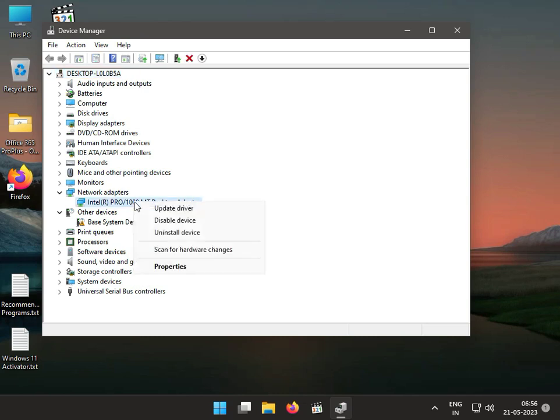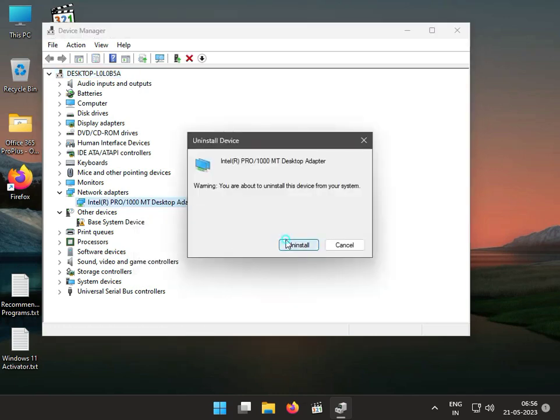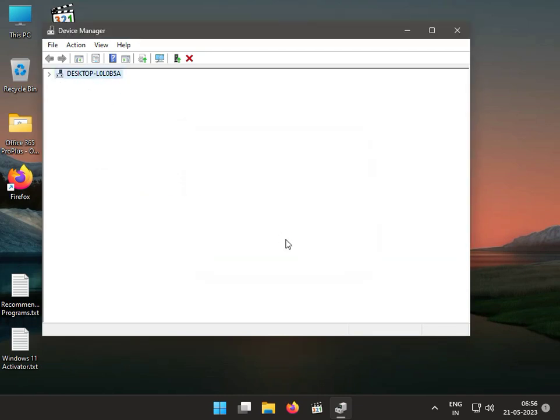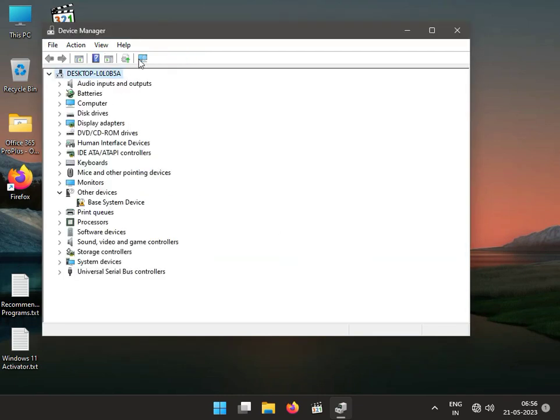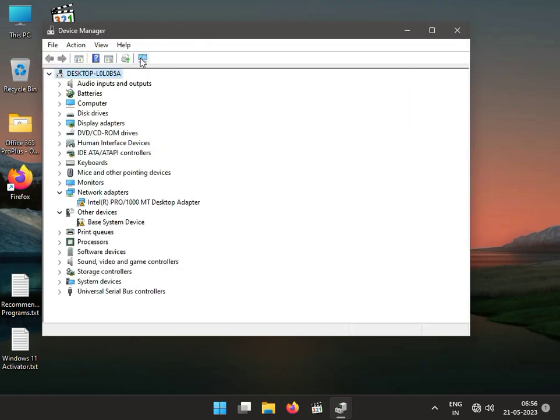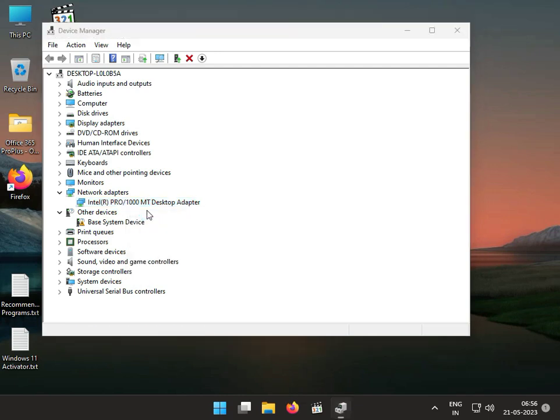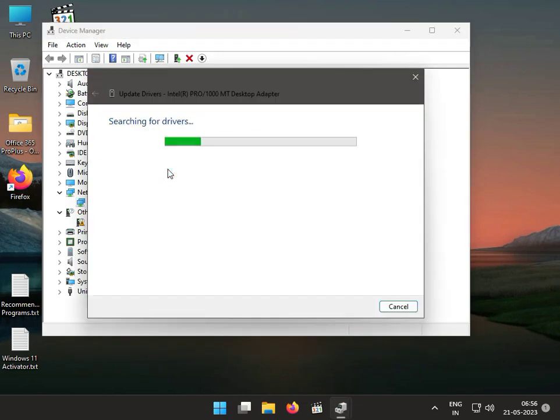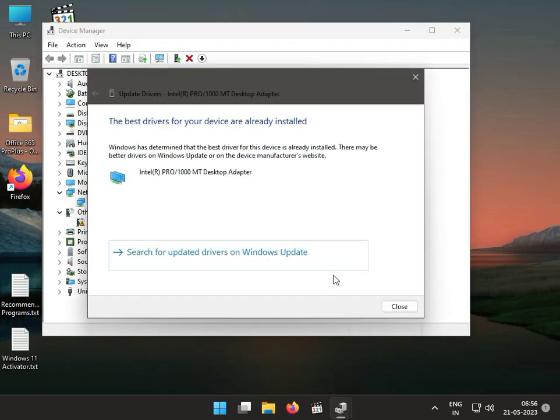Right click and uninstall. Then again click Scan for hardware changes. Then in Network adapters, right click, update driver, search automatically for drivers, and then close.